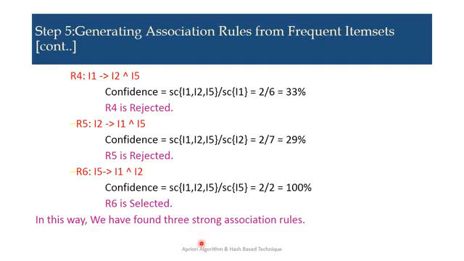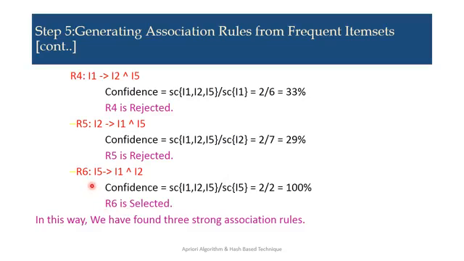Rule 4, I1 implies I2 and I5. Here the confidence is the support count of I1, I2, I5 divided by the support count of I1. So 2 by 6 is equal to 33%. R4 is rejected. R5, I2 implies I1 and I5. The confidence is the support count of I1, I2, I5 divided by the support count of I2. It is 2 by 7, which is 29%, and the required confidence is 70%. It is less than that, so R5 is also rejected.